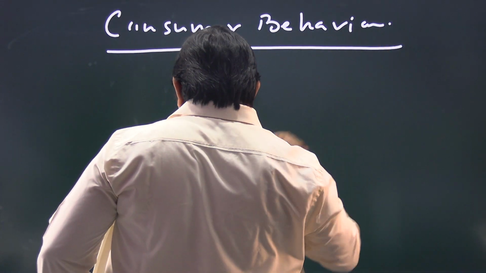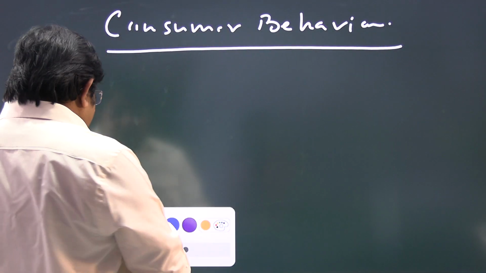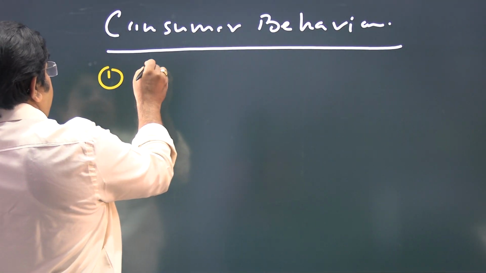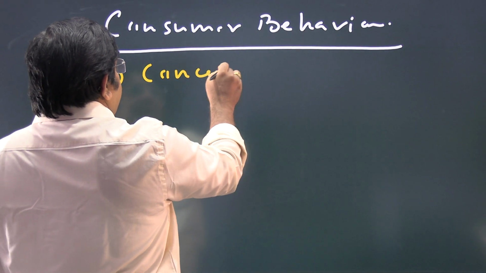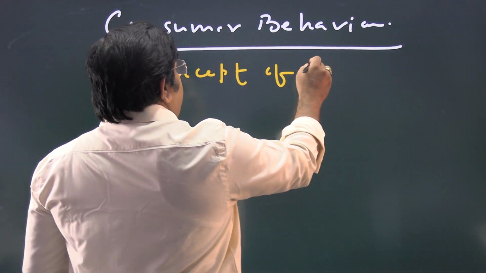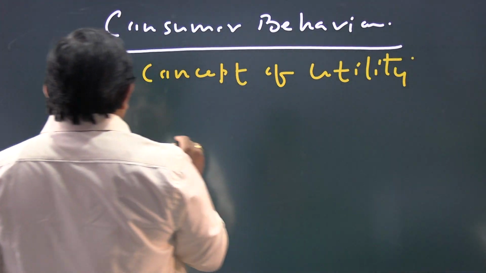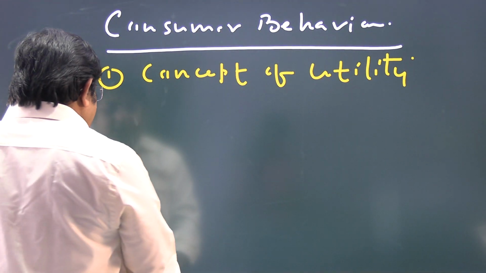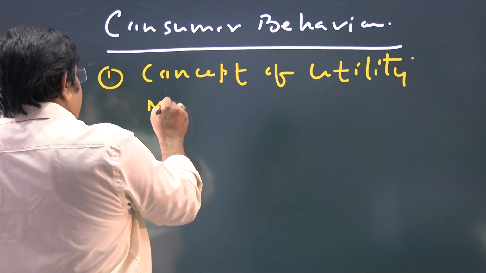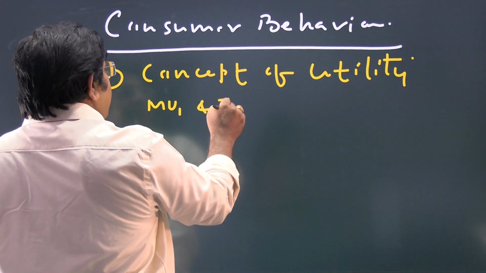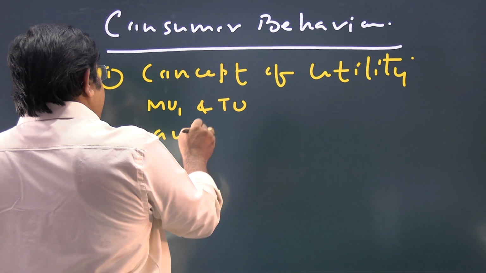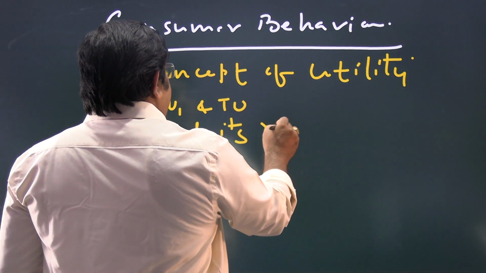In consumer behavior, you have to study concept of utility, in which you have to study MU and TU and its relationship.